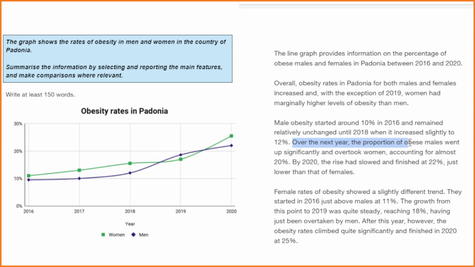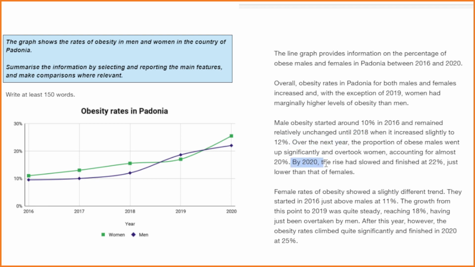Over the next year, the proportion of obese males went up significantly and overtook women, accounting for almost 20%. So I'm using the gerund form here. I'm using the noun form accounting for. So this is quite an important feature. I'm showing that I have a wider range of grammatical structures here, and I've shown what happens in 2019. I said over the next year.